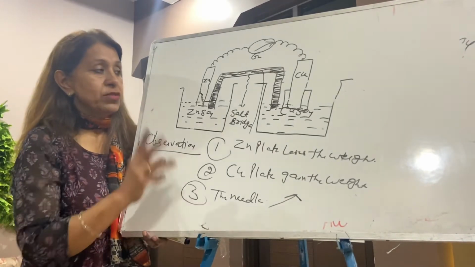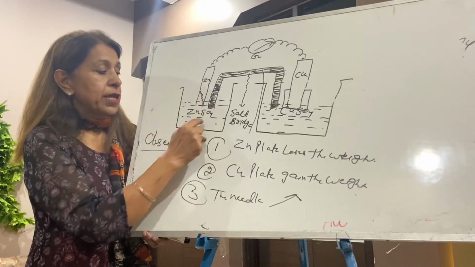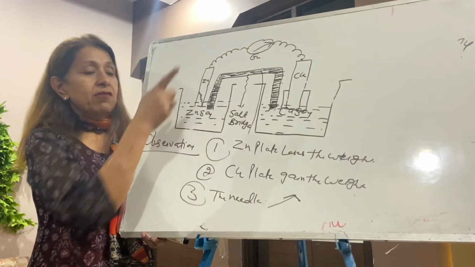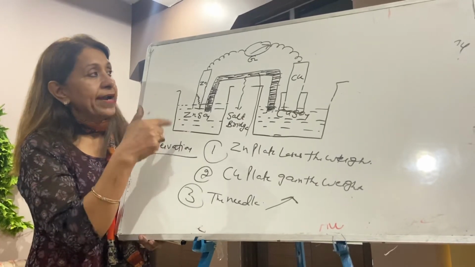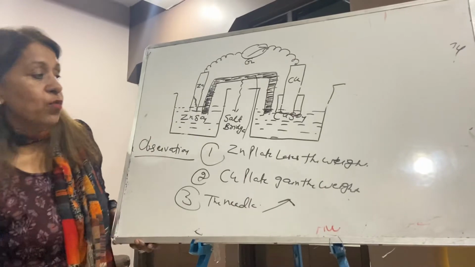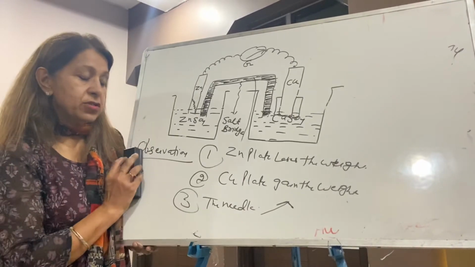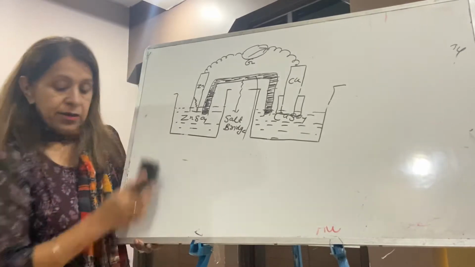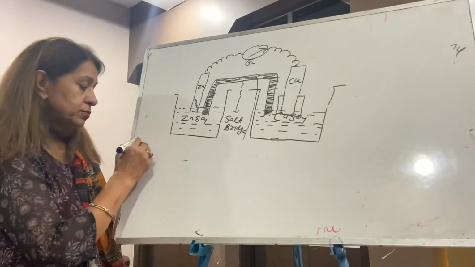After some time you will see 3 observations: zinc plate loses weight, copper plate gains weight, and the galvanometer needle is deflected towards the right hand side. The question is why? I think you must have written. Now I am taking it in detail. Why? Write down the result now.